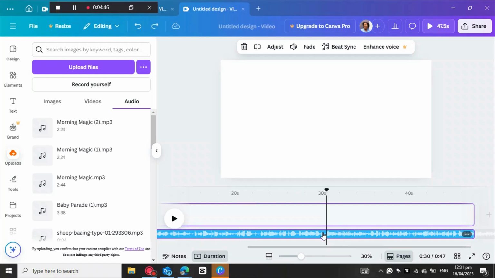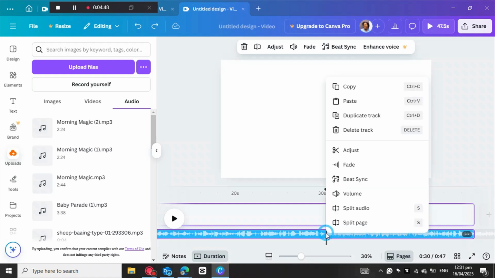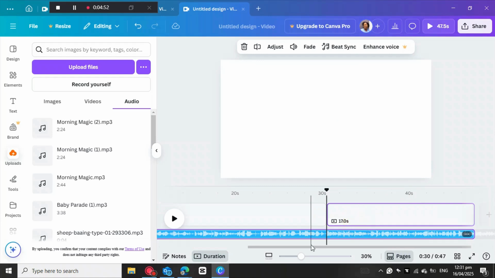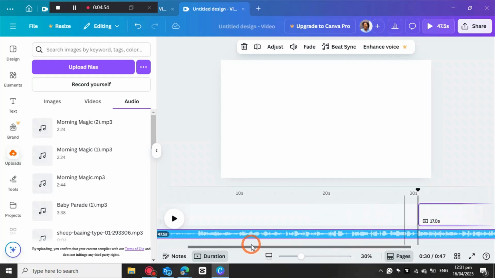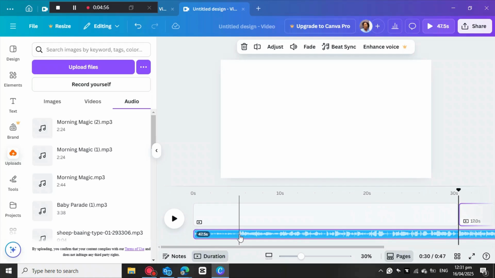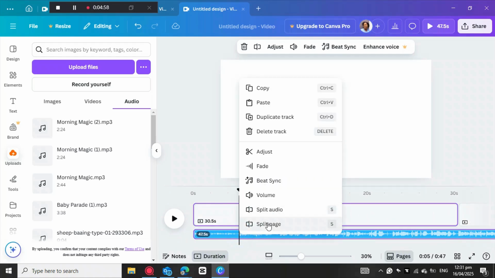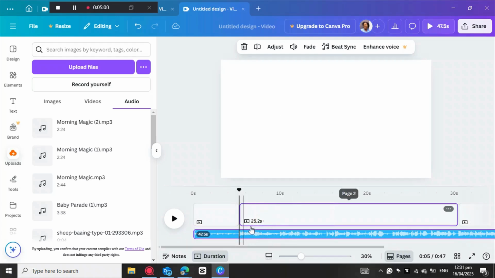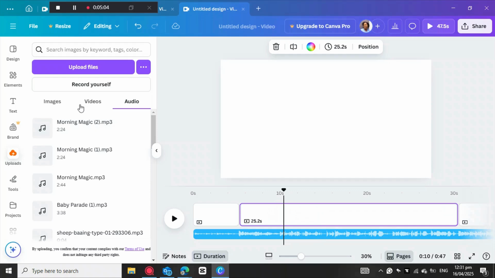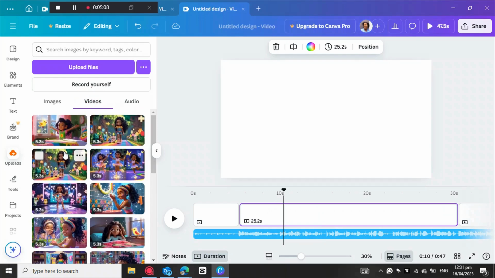So we're gonna cut it here. Let's split the page, and then let's just go back here, and then we're gonna cut it also here. Split the page. We're not splitting the audio this time, so we're gonna just bring the image. Let's go to the videos, and then this is where she wakes up.